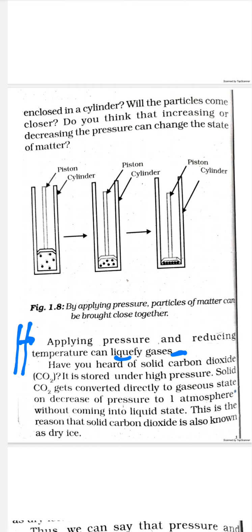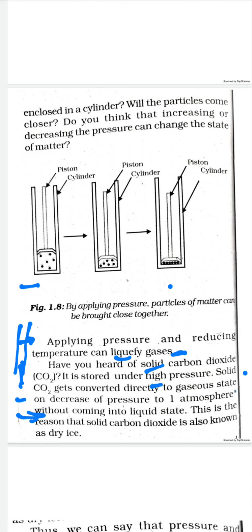Have you heard of solid carbon dioxide? We all have heard about the carbon dioxide present in the atmosphere in the gaseous state. Here we are talking about solid carbon dioxide. It is stored under high pressure. When we apply pressure onto gaseous carbon dioxide, it changes into the solid state. Solid carbon dioxide gets converted directly to the gaseous state on decrease of pressure to 1 atmosphere, without coming into the liquid state.